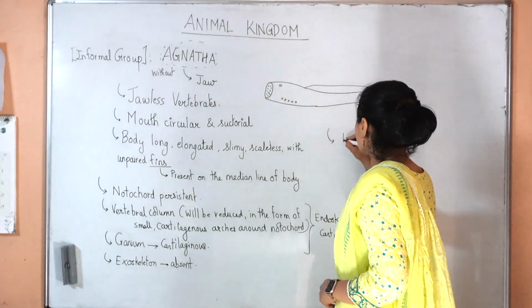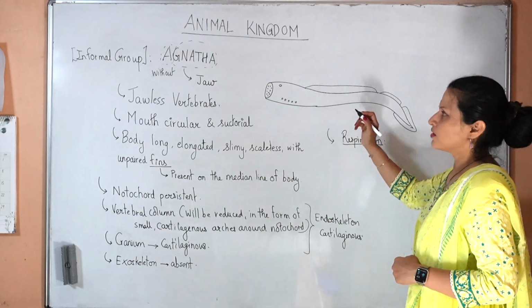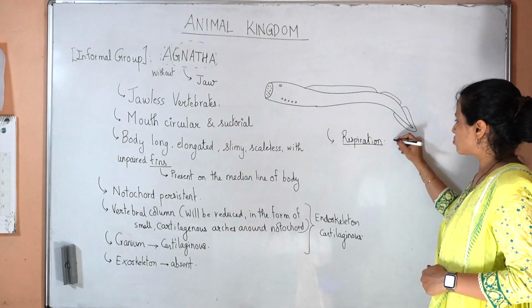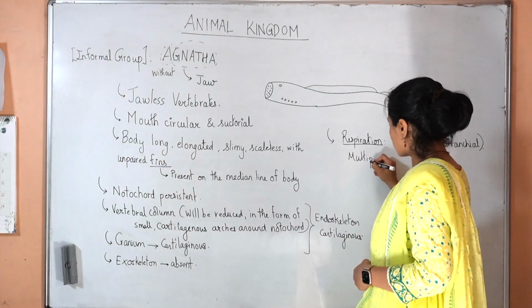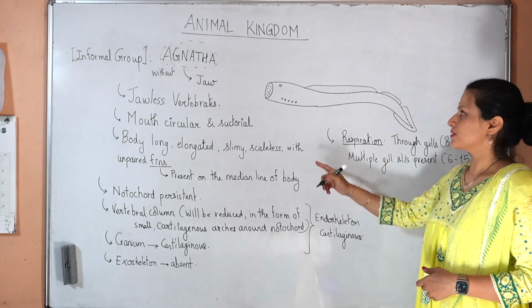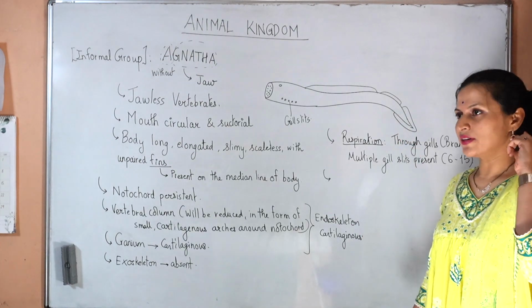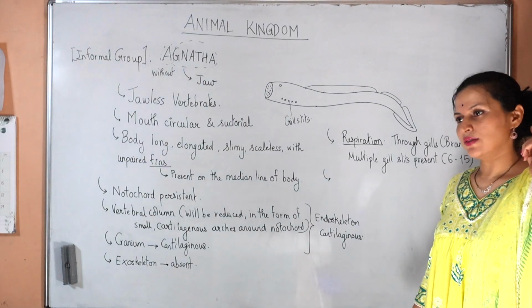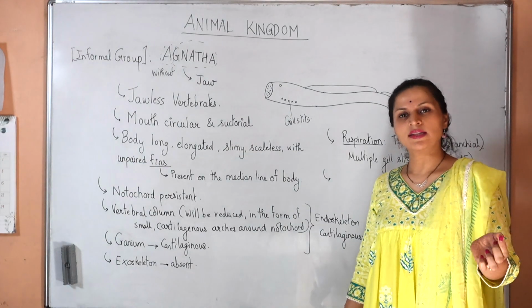Next, respiration. They respire through the gills, branchial respiration. Multiple gill slits are present, about 6 to 15 on the outside. Let's talk about their ear. Our ear has three parts: the external ear, middle ear and inner ear.